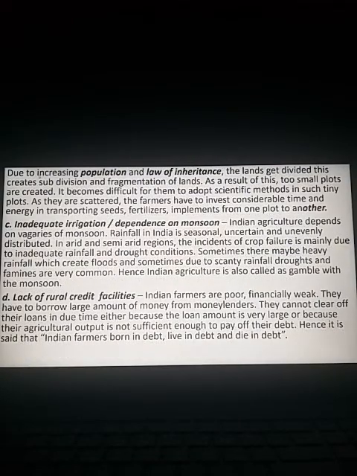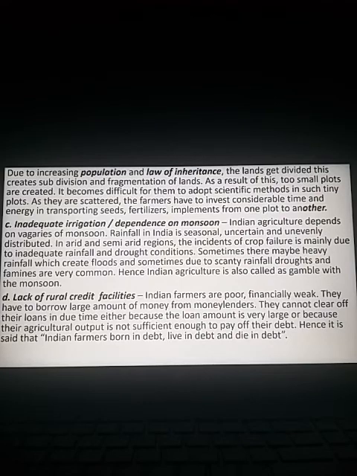Why do these fragmented lands occur? Observe, due to increasing population and the law of inheritance. Because of these two reasons, the lands get divided, and this creates subdivision and fragmentation of lands. That means as a generation passes, the lands will be divided among the succeeding generations.